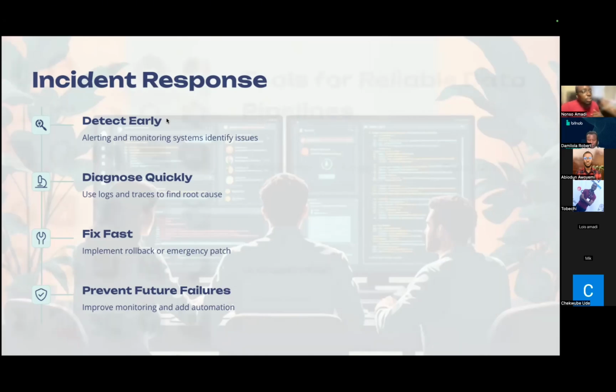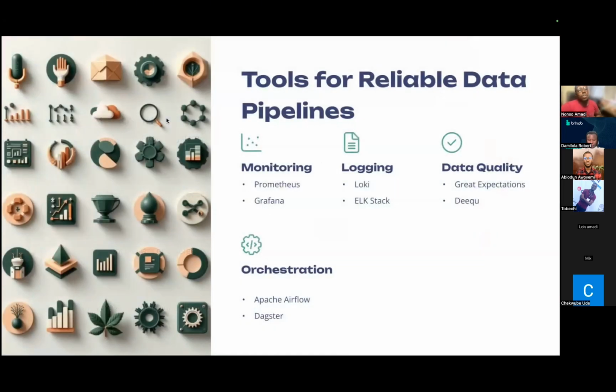And fortunately, there are some interesting tools that can help us build reliable data pipelines, right? In regards to monitoring, we've established that Prometheus and Grafana are excellent tools. They are open source as well. They can help us gain insight into our pipeline health. A notable one is also Datadog. It's a full observability suite that can help us gain insights on our system.